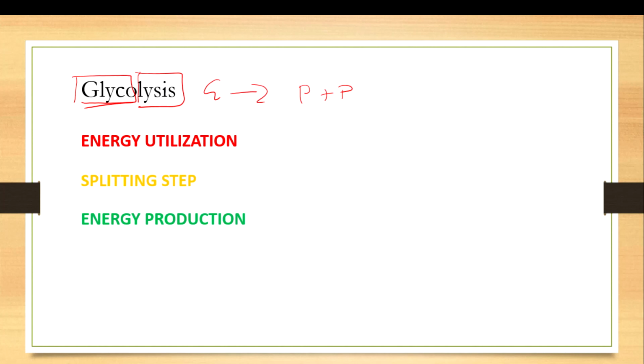This glycolysis pathway is divided into three phases: the energy utilization phase, the splitting phase, and the energy production phase. There is a small mnemonic to remember this. Remember glucose as a father. He has two sons, Ganesh and Dinesh. Remember this story right now.